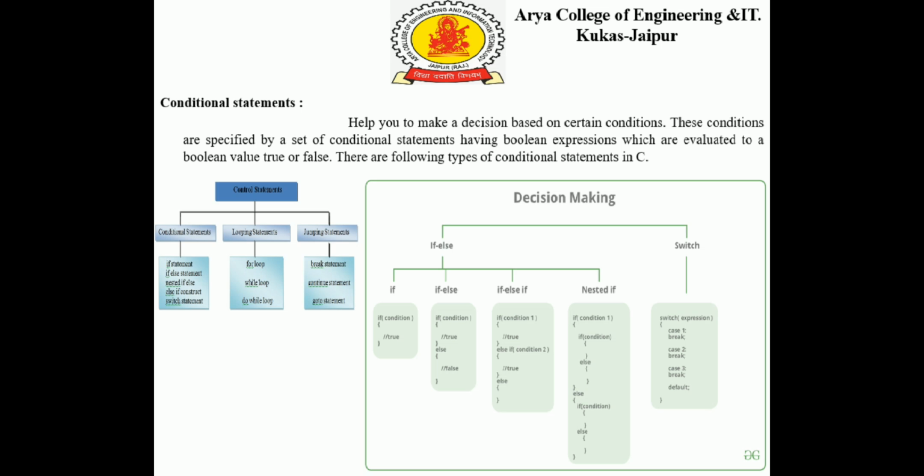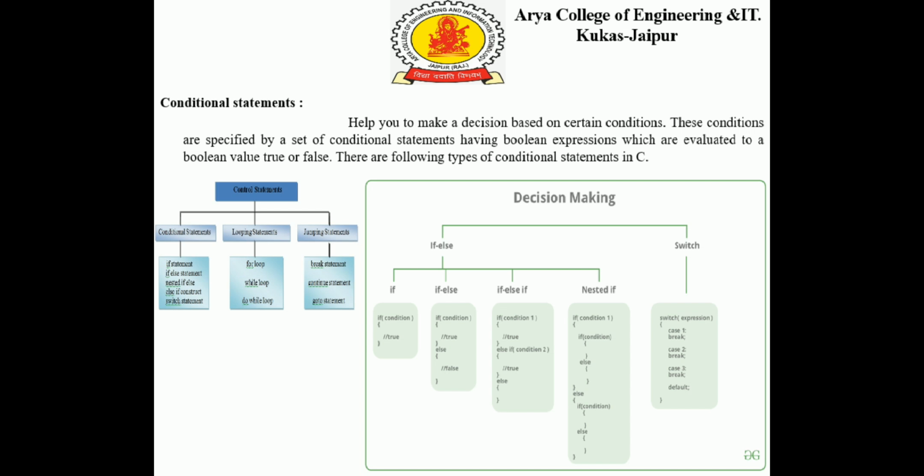In the figure next we can see decision making statements, if else and switch. Types of if else: we can see an if condition, an if statement. Its syntax is having an if statement with a condition and a block of code. In an if else statement we can see if with a condition and a block of code, and an alternate else with another block of code. In the else if ladder we can see if with a condition with a block of code, and having an else with another if with a condition and a block of code, and finally an else, an alternate execution code for the given condition.